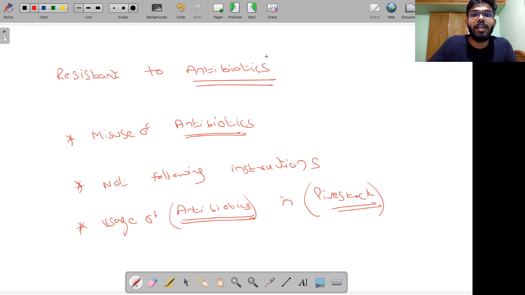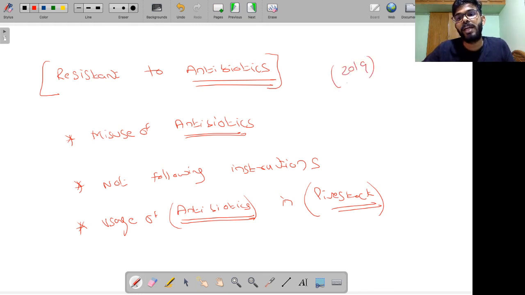All right. So these are all resulting in resistance to antibiotics. This has made the microorganisms evolve a mechanism to resist the antibiotics. That is the reason you see that for many diseases like tuberculosis, where antibiotics were effective, now we are seeing more and more antibiotics are not effective. Even the last line of defense, the antibiotic we give when no other antibiotics work, is not working for some patients nowadays. This is the concept, and a question related to this was asked in the 2019 prelims examination. Given the information I've given you, you will be able to write an answer for the same.